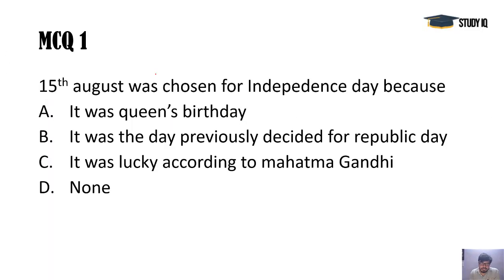And the first question is regarding 15th of August. Why was this day chosen for Independence Day and the power transfer? There were some unique reasons. It was not the Queen's birthday that day, and it was not previously decided for Republic Day. On the banks of the River Ravi in December 1929, Mr. Nehru and other important Congressmen decided that on 26th of January 1930 we would get independence, and that would be a tryst with destiny.